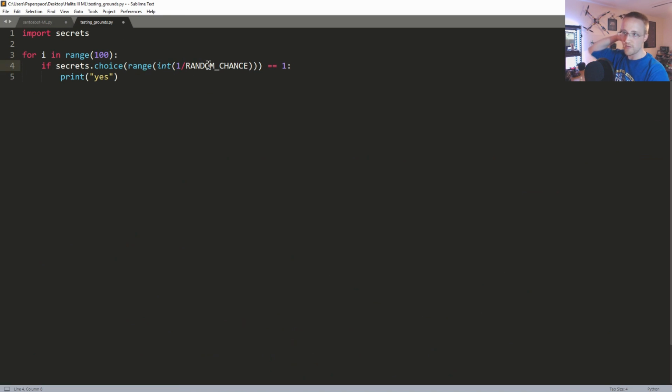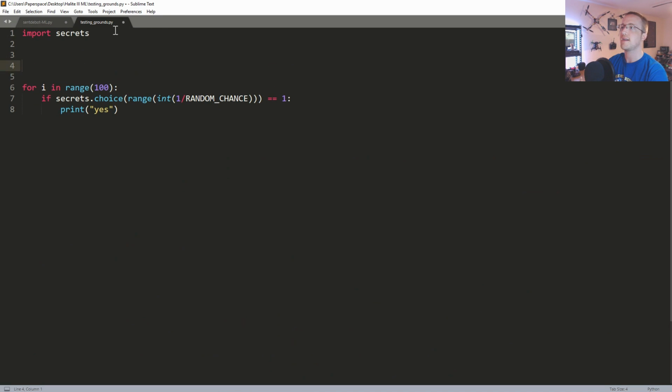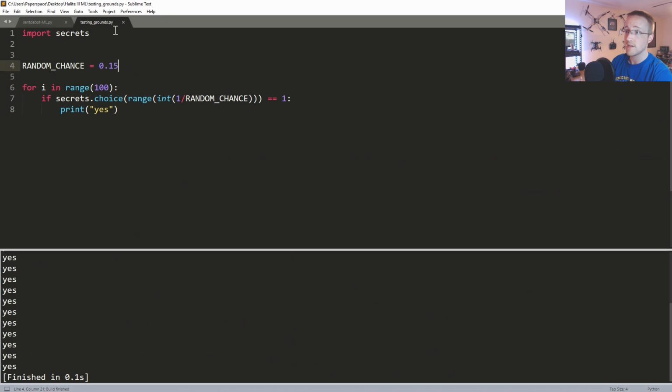So we're just going to iterate over this 100 times, if that is equal to 1, and then let's say random chance equals 0.5. Should be about 15 of those. Let's do 5 per, oops, 0.05. Should be about 5. Obviously we'd have to run just a ton, and it's random. 5, and then this should be about a 10% chance, so about 10 should be the average one we see.